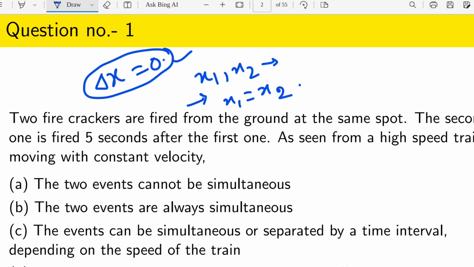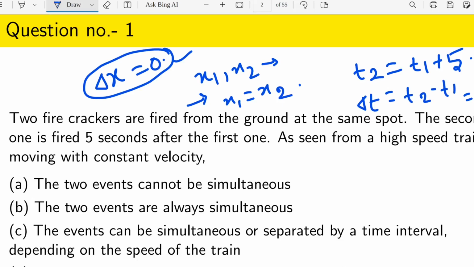The second one is fired 5 seconds after the first one, so that means t2 is t1 plus 5 in this frame of reference. Now what will be the delta t for that? Delta t, let's say t2 minus t1, is 5. So delta t will be 5 and delta x will be 0 from that question. As seen from a high speed train moving with constant velocity, let's say we are talking about v, which is very much comparable to c. That's why we are taking the relativistic conditions.